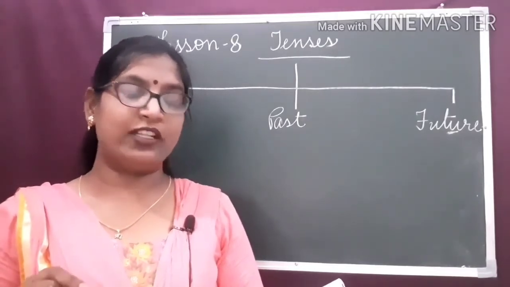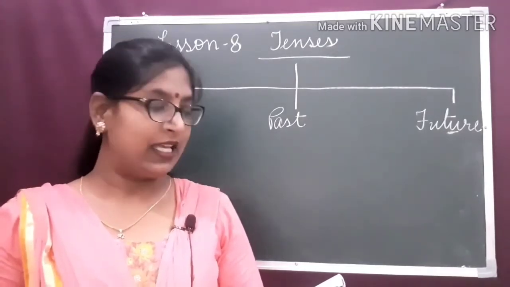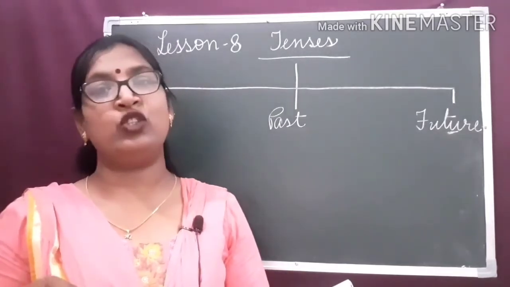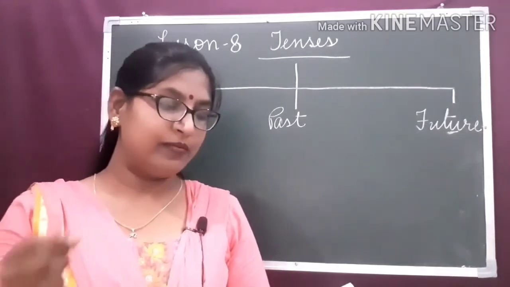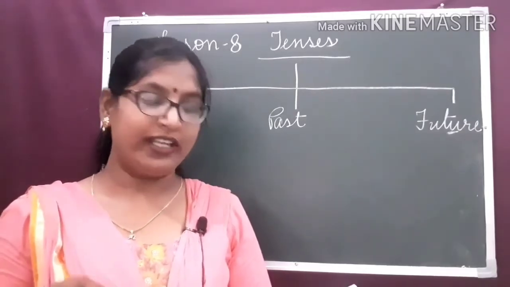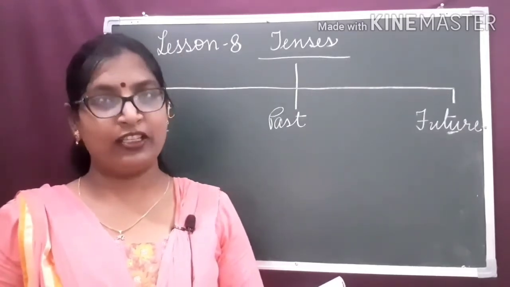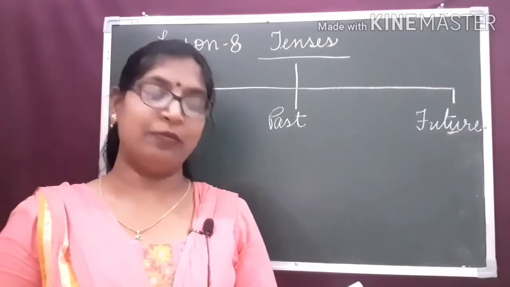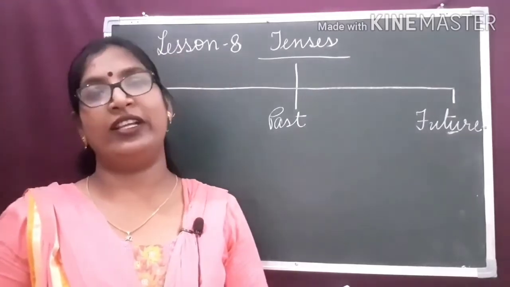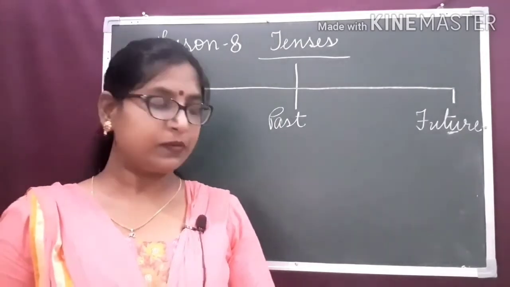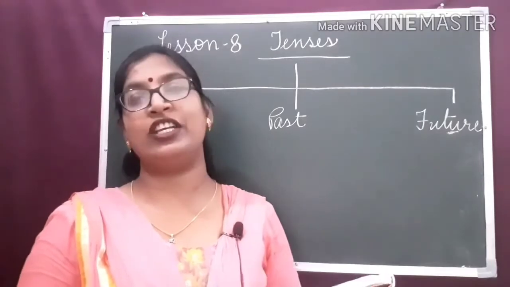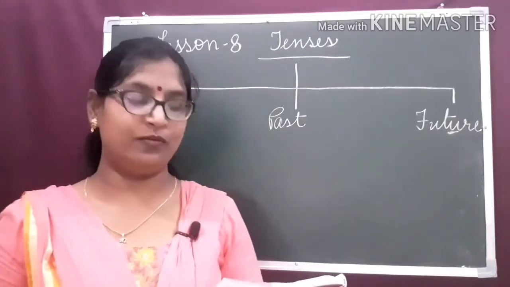It tells us whether an action takes place now or in the present, whether it took place some time ago or in the past, or whether it will take place sometime from now or in the future. The verb shows the time by certain changes in its forms.